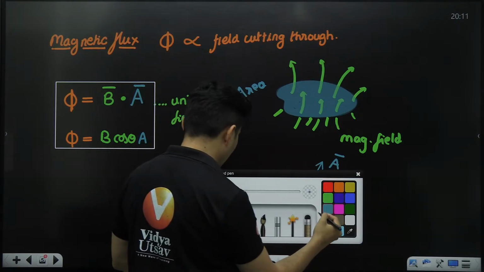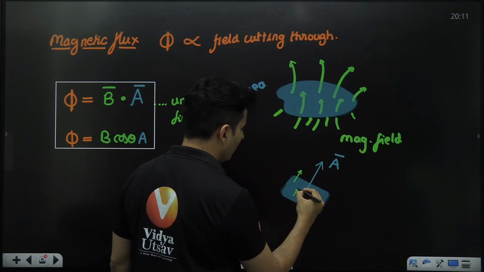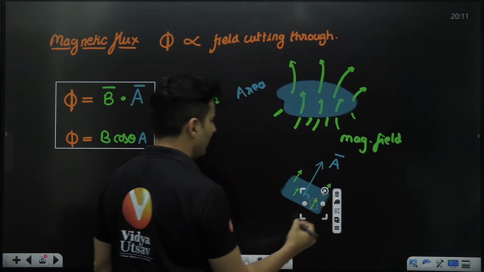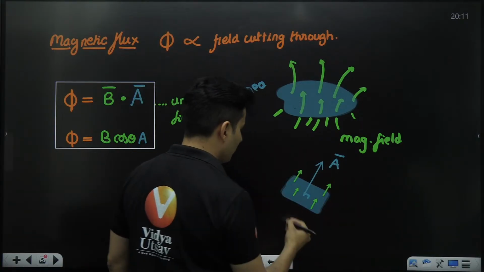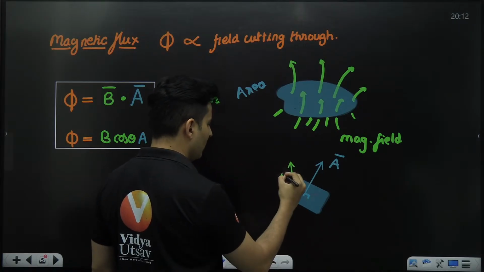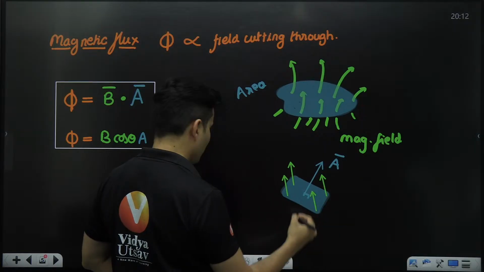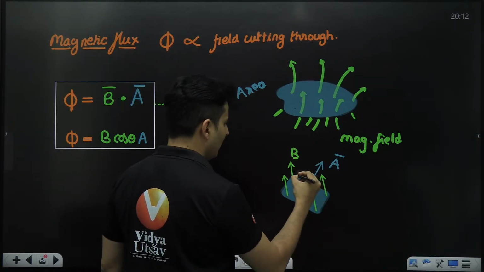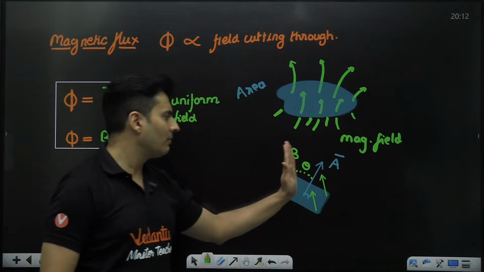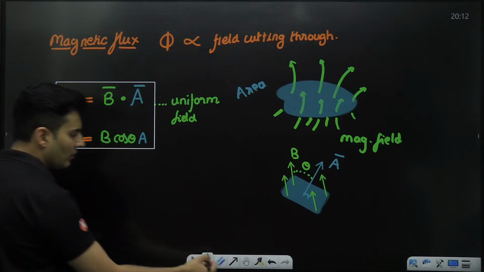In this region, you might have some uniform magnetic field lines going like this. It could be at an angle also. Right now I have shown it in the same direction, but of course it could be at an angle as well, something like this. Showing B over here, whatever angle is there between magnetic field and area vector, that is theta. So this is the formula that you can use for a uniform field.